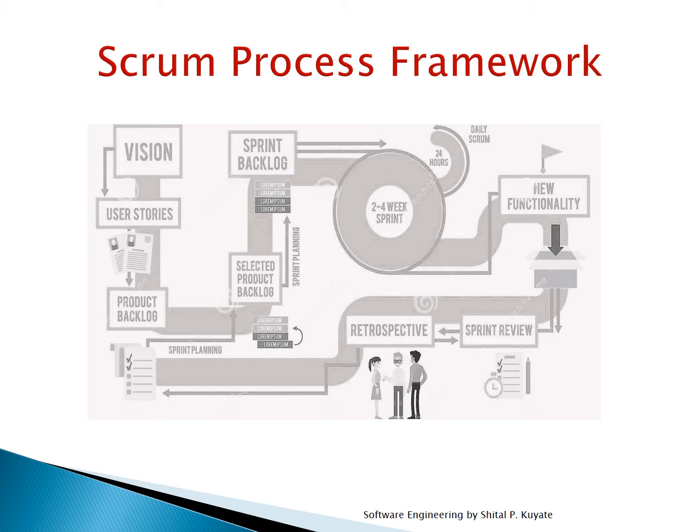Scrum is a process framework that has been used to manage complex product development since the early 1990s. Scrum is not a process or a technique for building products. Rather, it is a framework within which you can employ various processes and techniques. Scrum makes clear the relative efficiency of your product management and development practices so that you can improve your project or product. So this is the Scrum process framework.